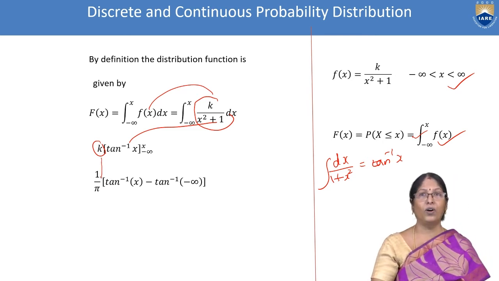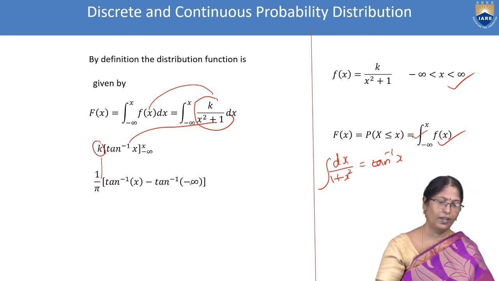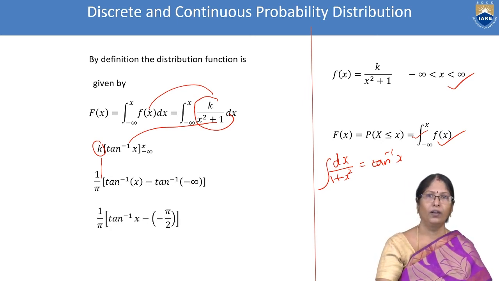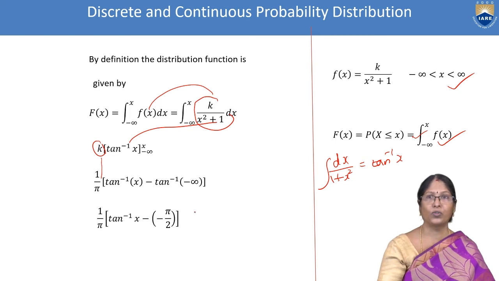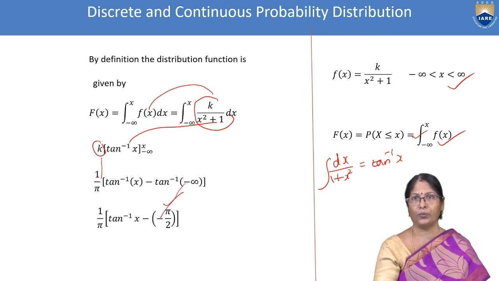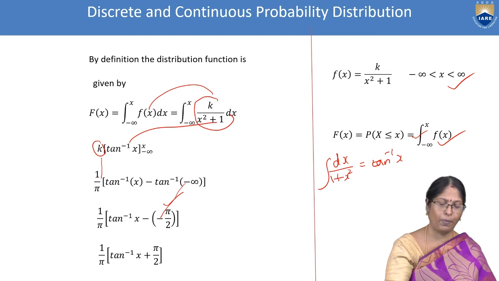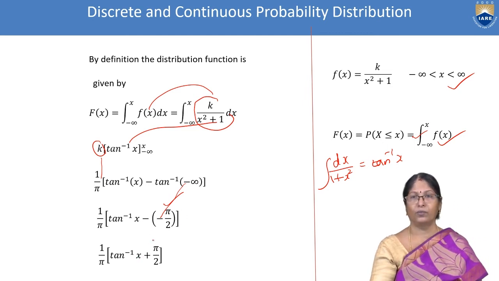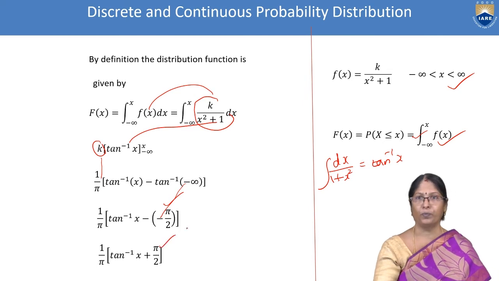So tan inverse of x minus tan inverse of minus infinity. So 1 by pi tan inverse of x minus, this minus is this, tan inverse of infinity is pi by 2. So 1 by pi tan inverse x, minus into minus plus, so plus pi by 2.